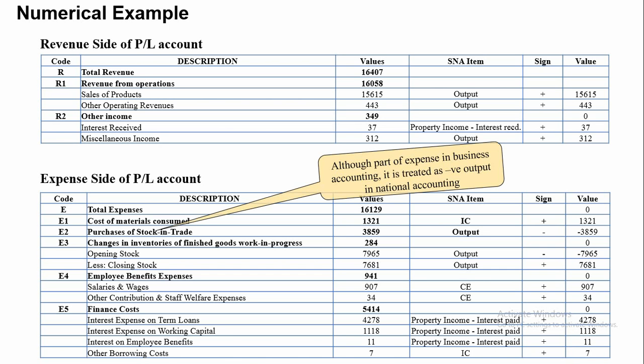Here, it may be noted that the purchase of stock in trade is deducted from output, although it is an item of expense. Here, the mapping is between one item of expense of the AFS with an item of resource in the SOA.